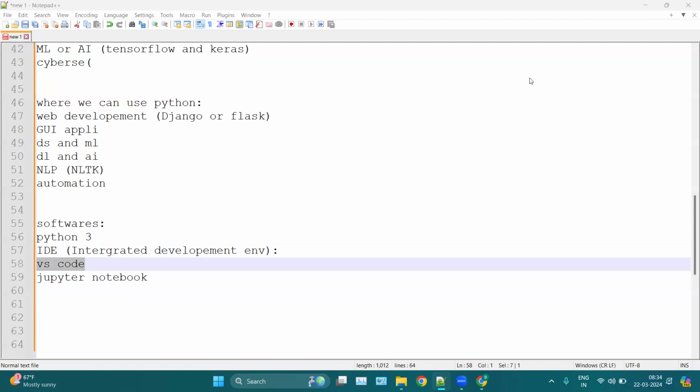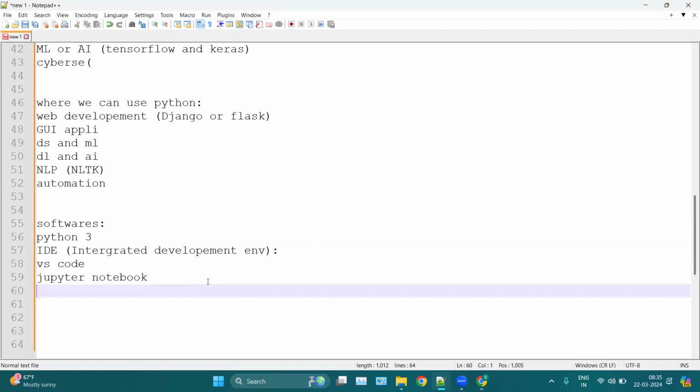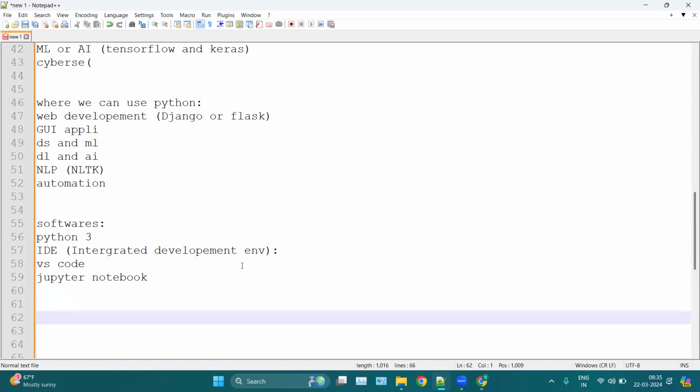Now what are IDEs and why do we use IDEs? That I will show you in a bit. So now we can move to the installation process, how to download Python.